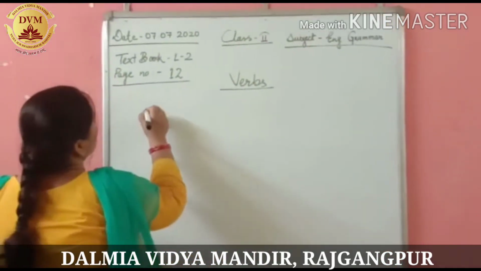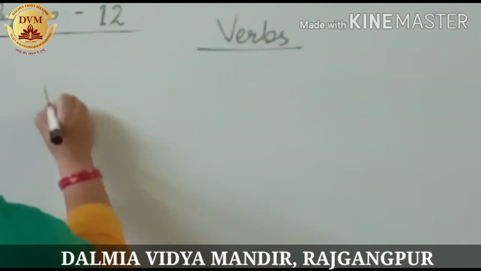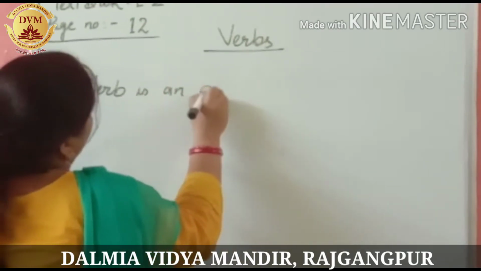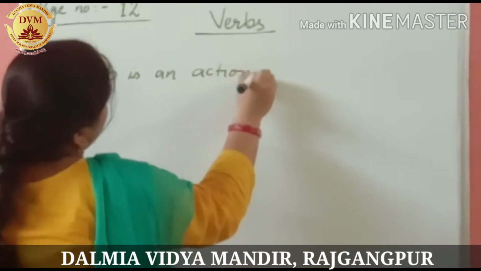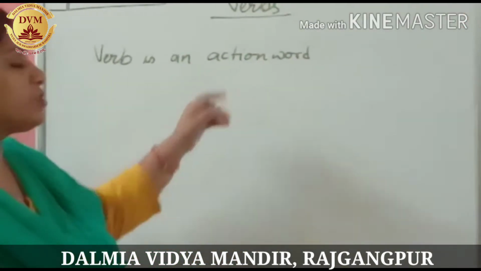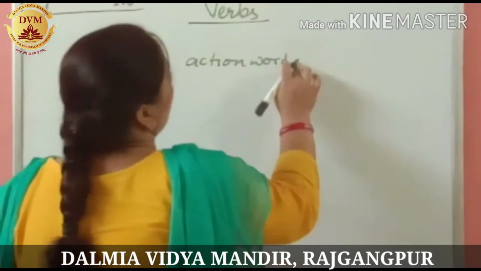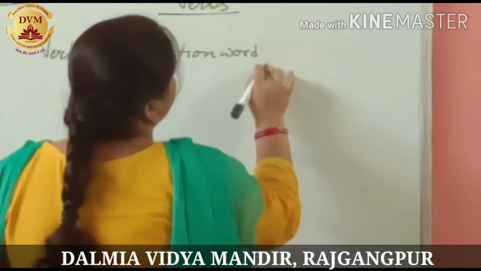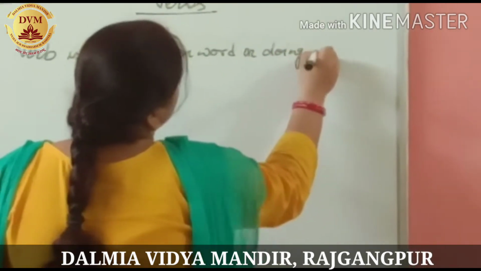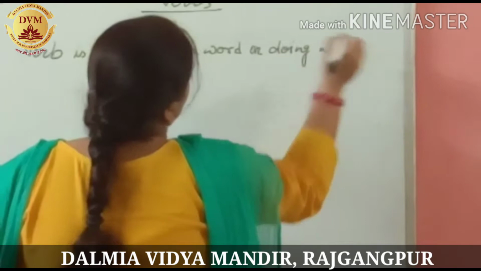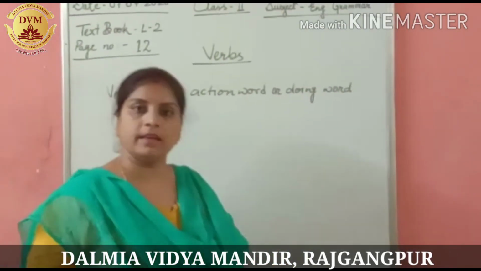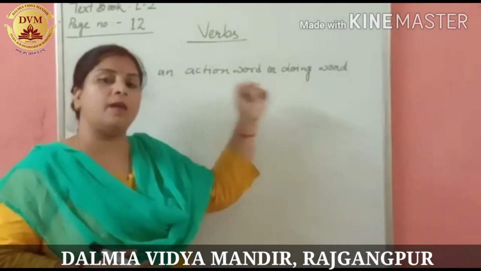Let me write here. Verb is an action word. What do you mean by action word? Action words are also called doing words. Doing word means do means करना. जब हम किसी काम को करते हैं तो वो doing word कहलाते हैं. जैसे किसी काम को करना.